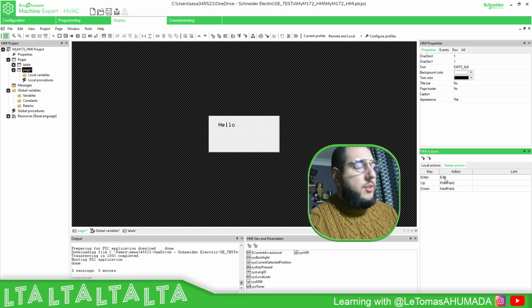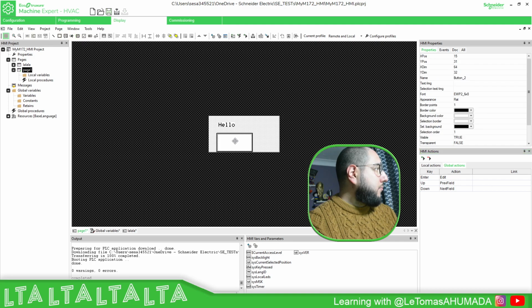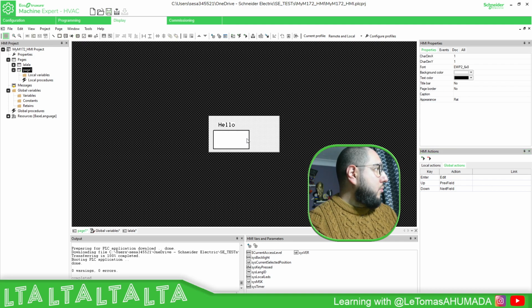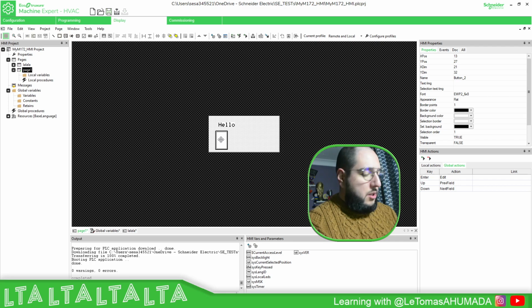Which are these default actions that we've seen here? Basically, let's put a button here. Let me just modify this. Control C, Control V. Each object that can have an action has a selection order.